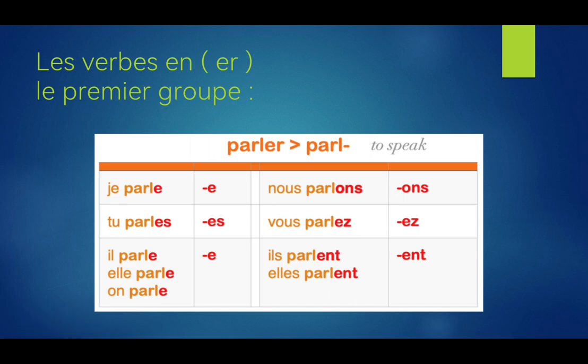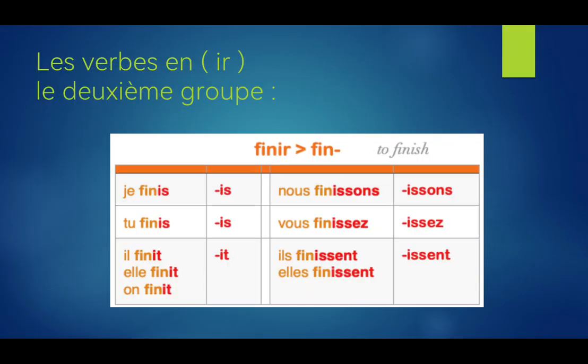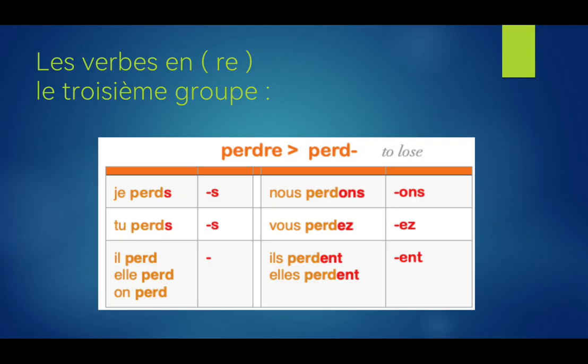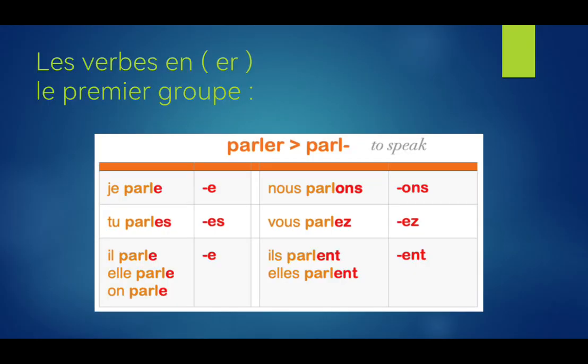So here, for example, if you can see the verbs in ER, le premier groupe, that's the first group. How we know if the verb is ending with ER. Okay, and here, second group is ending with IR. And then the third group, which is troisième groupe, RE. Okay, let's take them one by one. And again, I repeat, here we're talking about the normal verbs only, not the exceptions. Fine? Okay, so the first group verbs.